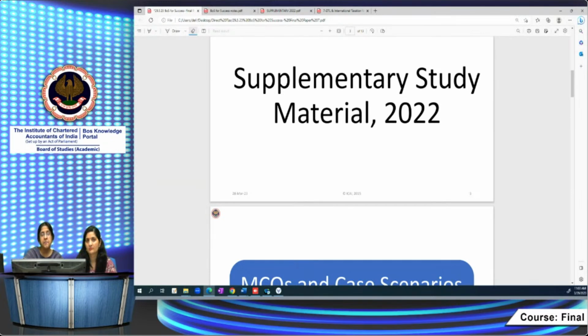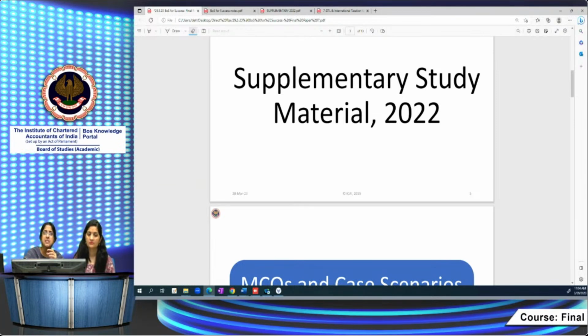It's available there. Some chapters have had lots of amendments, like charitable trust, dispute resolution, and advance ruling. The advance ruling amendment is because the AAR ceases to be relevant and now it's the BAR. The earlier study material contained both, so now we've given you only the relevant provisions of BAR in the supplementary study paper. In these 3 chapters, it will entirely substitute the content in the study material.